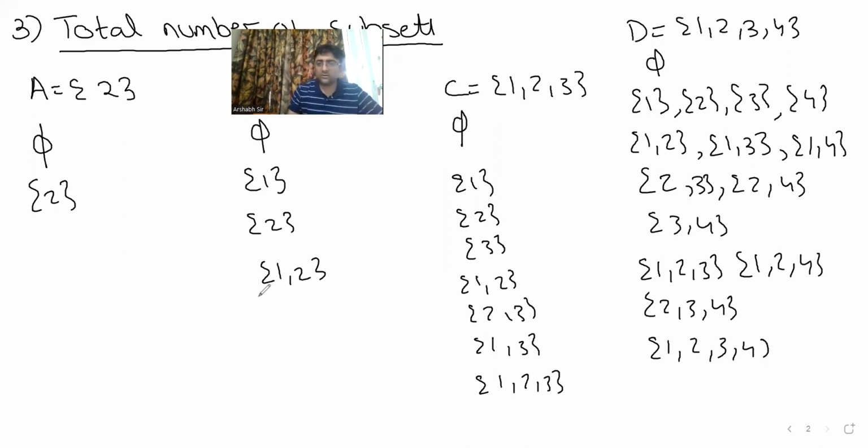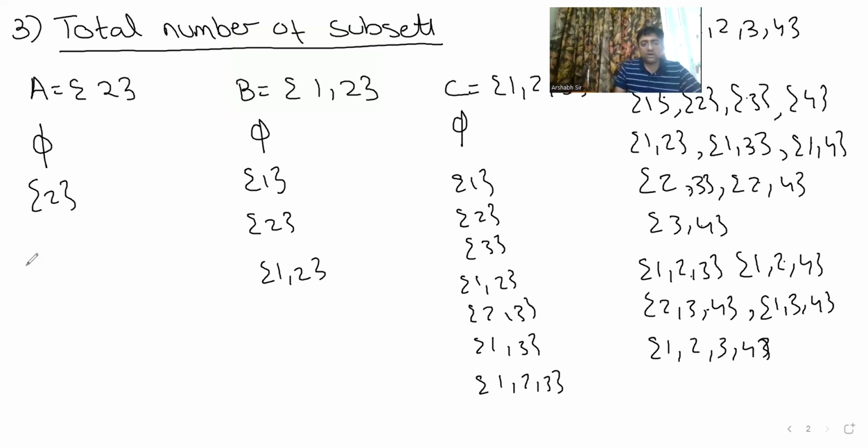Now guys, count: 1, 2, 3, 4, 5, 6, 7, 8, 9, 10, 11, 12, 13, 14, 15. I'm missing 1. There should be 1 more. 1, 3, 4. Very good. Fantastic, 1, 3, 4.